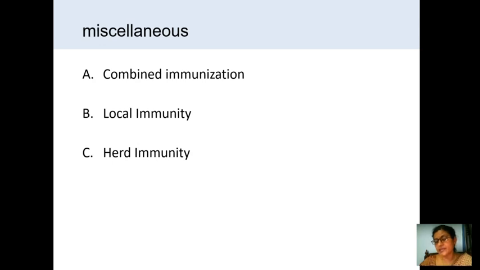So eradication of communicable diseases depends upon the development of a high level of immunity in the community rather than individual immunity. Developing individual immunity will not work in case of epidemics and pandemics. So herd immunity, the development of immunity in the community, is very important.